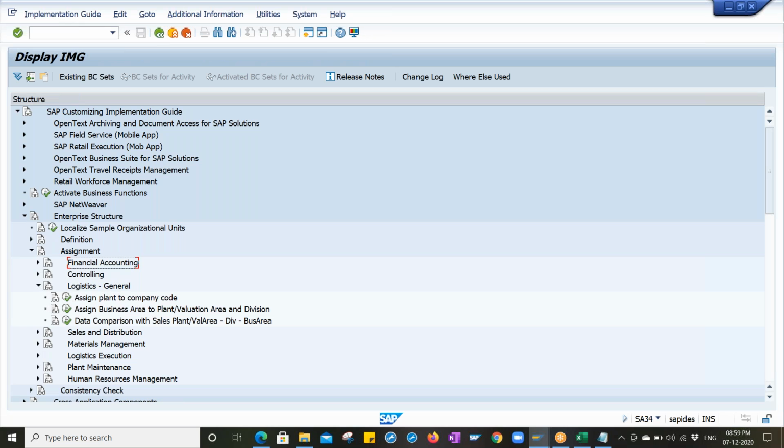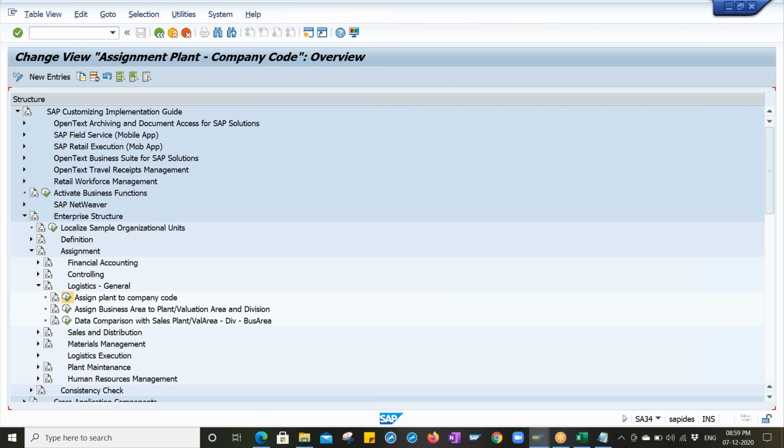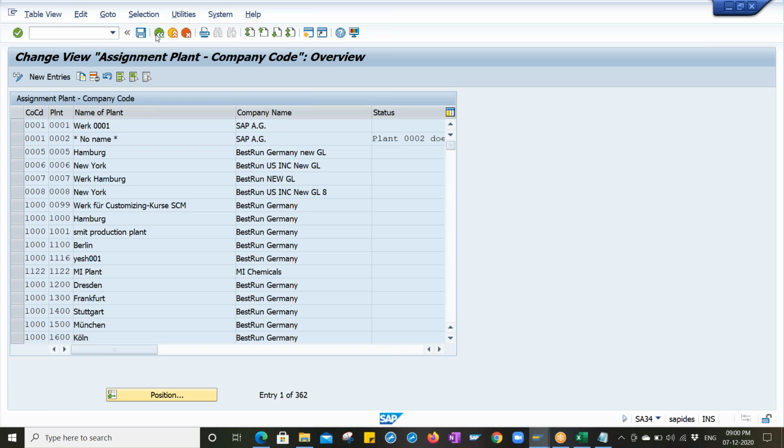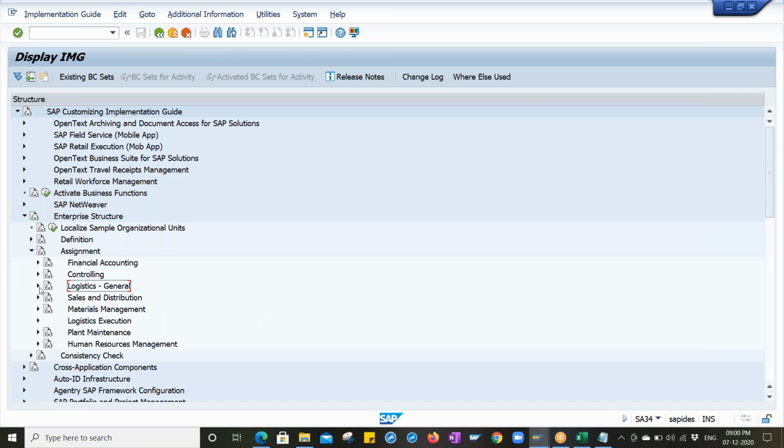Open the logistics general. Under this logistics general, assign plant to company code. Go to new entries. What is the company code? DE00. What is the plant? D01. Again, the reason is we have two different plants, so that is the reason for multiple line items. Press enter. Here the plant name will get populated. Here the company name will get populated. Save it. Done. Close the logistics general segment.